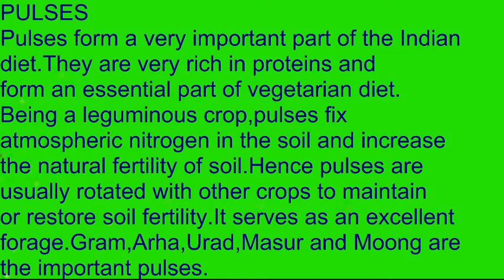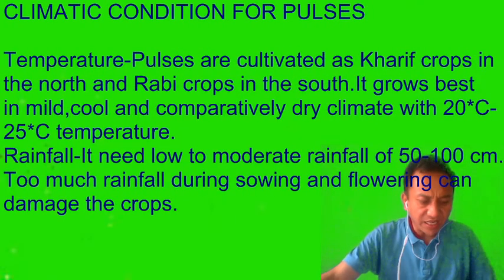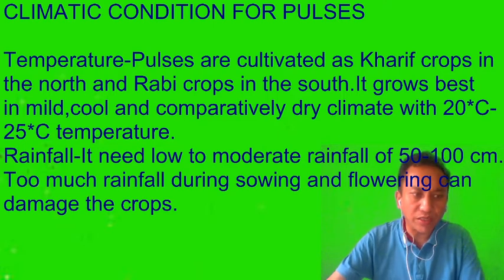It serves as an excellent forage. Gram, ahar, urd, masoor and moong are the important pulses grown in our country. So you can just see the different types of pulses that we have in our country. Let's see the climatic condition of pulses.